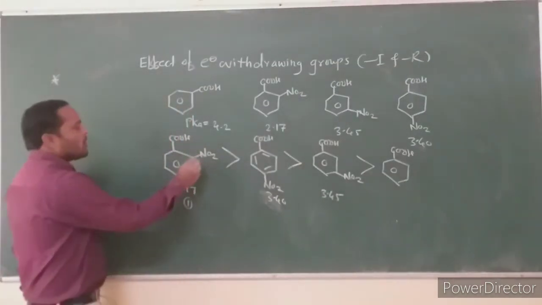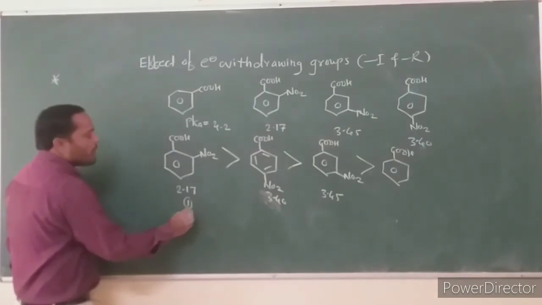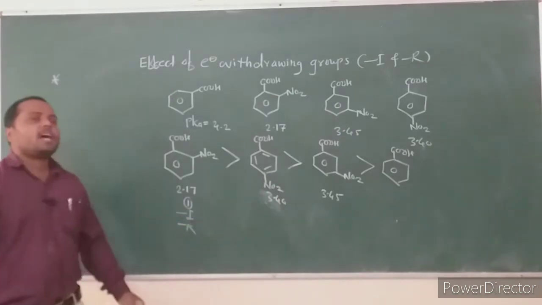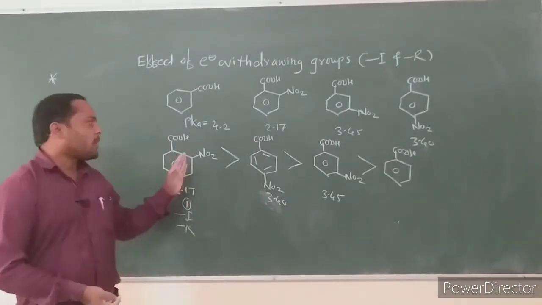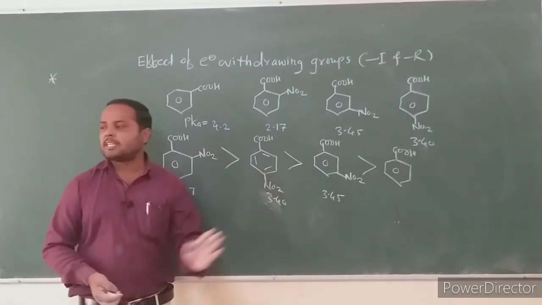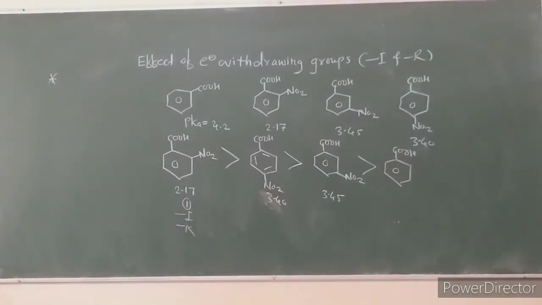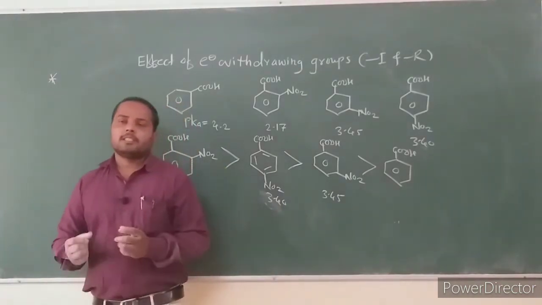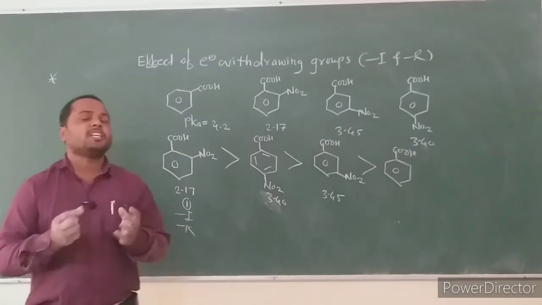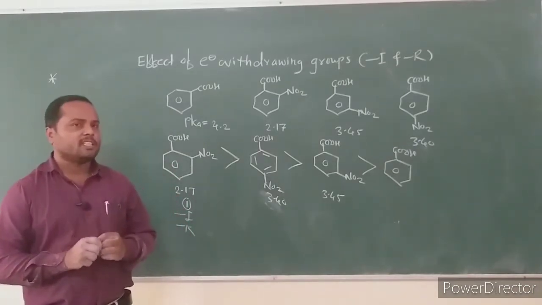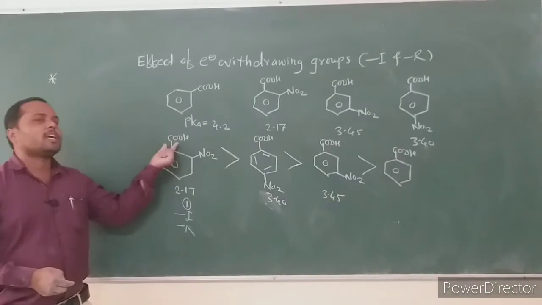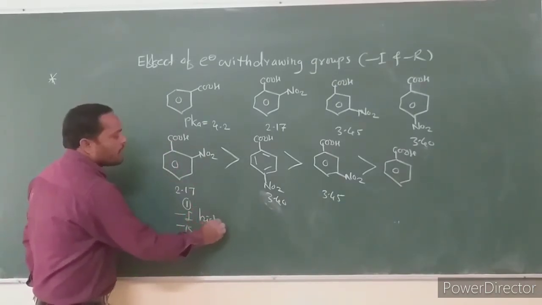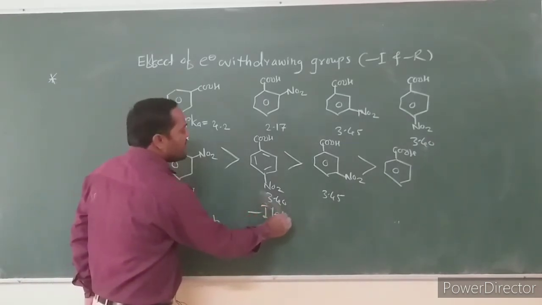What is the reason? The NO2 group has minus I effect and minus R effect. The inductive effect depends on distance. As the distance between the functional group and the substituent increases, the inductive effect decreases. With the NO2 group close to the carboxylic group, in ortho the minus I effect is high. In para the minus I effect is less.